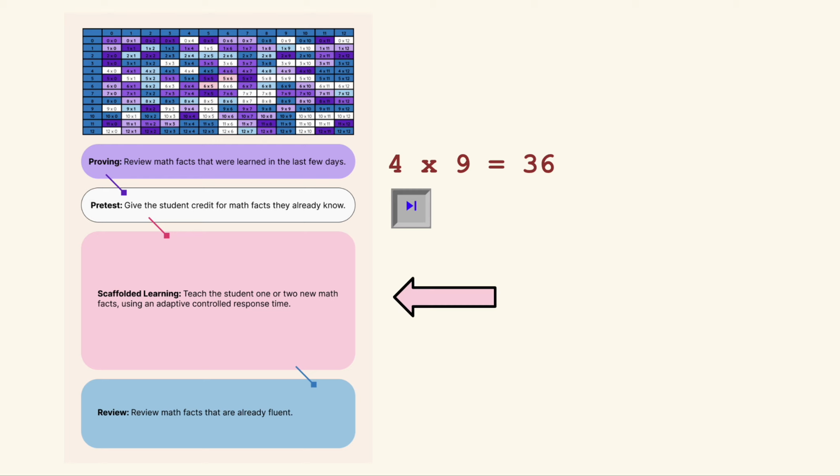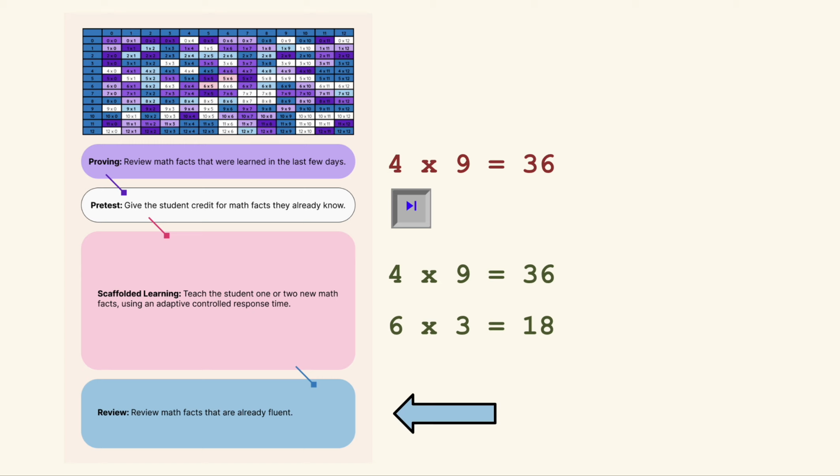Next, we dive into the scaffolded learning. This is where we'll spend the bulk of our time. We'll teach Anna 1 or 2 new math facts so that she can answer each of them in less than 1 second, 3 times in a row, even with other math facts in between. Since Anna needed more work on 4 times 9, we'll make that one of our scaffolded math facts today. We'll also choose a new one that she hasn't learned yet, like 6 times 3.